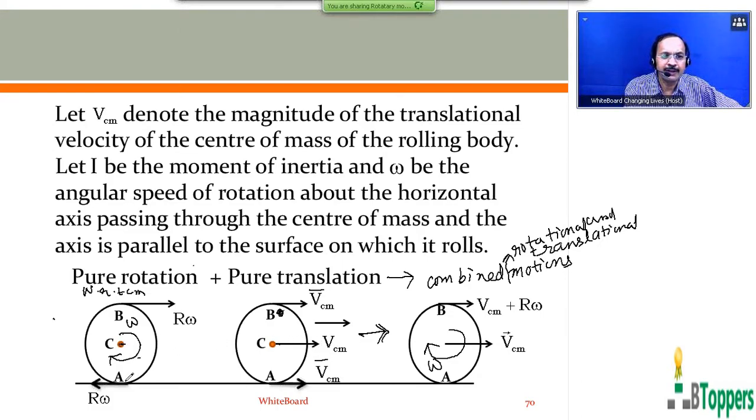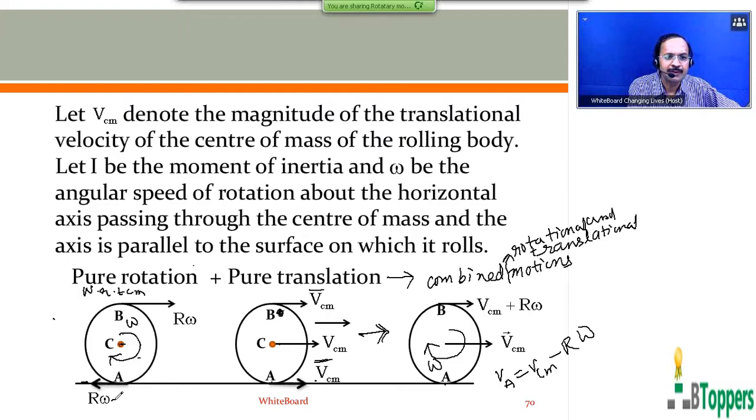In the first figure on the left side, the velocity of the point A is r omega to the left side. In the second figure, in the case of pure translation, the velocity of the point A is V CM to the right side. Now in the third figure, the actual velocity of the point A will be V CM minus r omega, because V CM vector is directed to the right side.